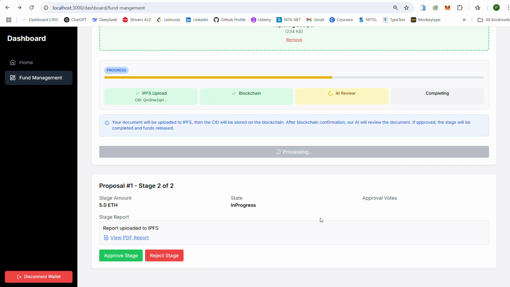All those documents that are uploaded on IPFS, even general users, can view these documents. So that provides proper transparency in this workflow.